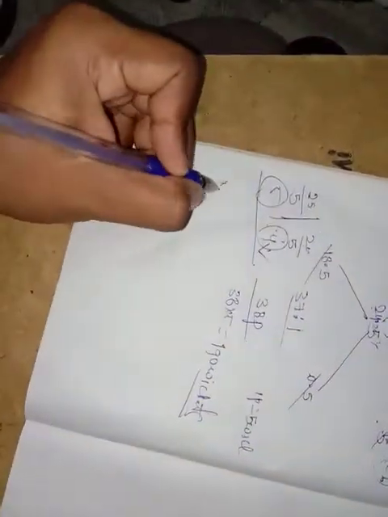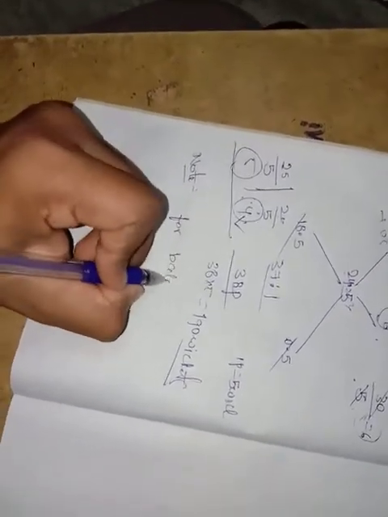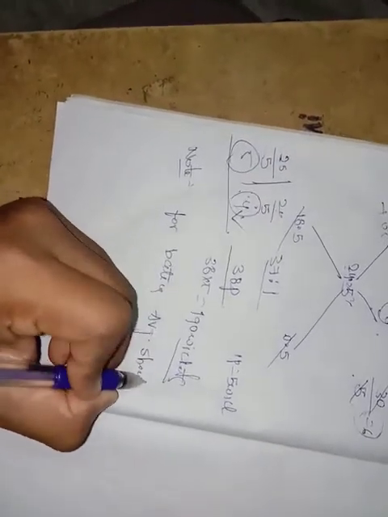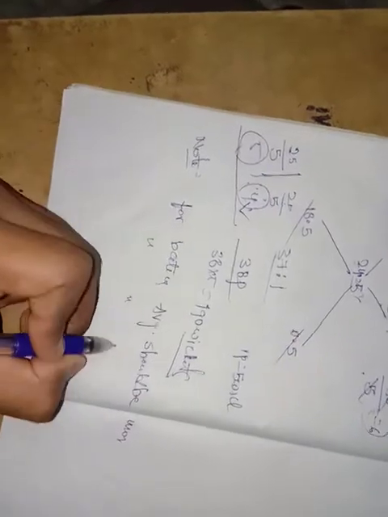So what is the note point here? For batting average, it should be more; it should be increased. For bowling average, it should be less; we should reduce it. Friends, I think you get the concept.